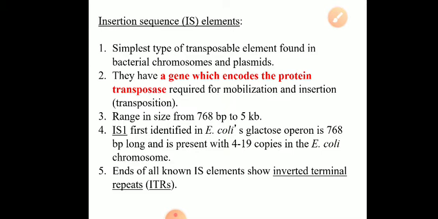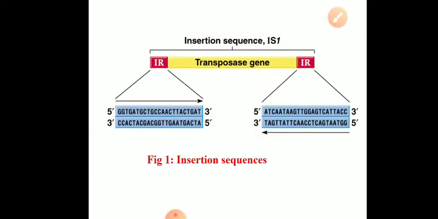If you look at the structure, it will have a transposase gene which produces the protein transposase, required for mobilization and insertion of the transposon, which is required for transposition. And at both ends of the IS element, there are inverted terminal repeats, also represented by ITR or IR.